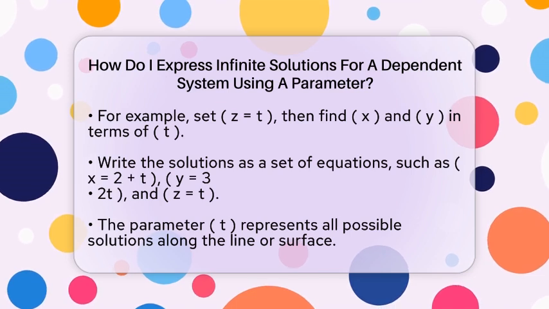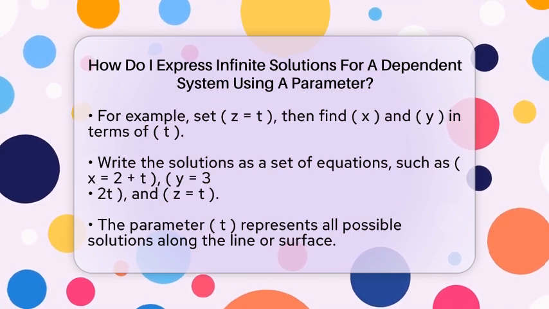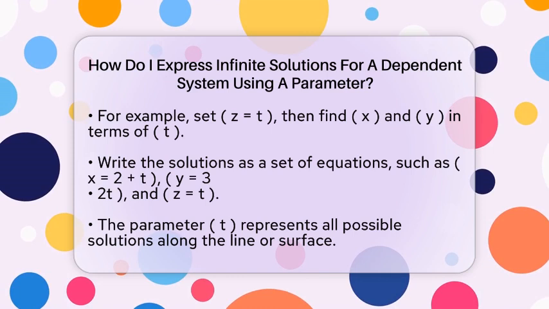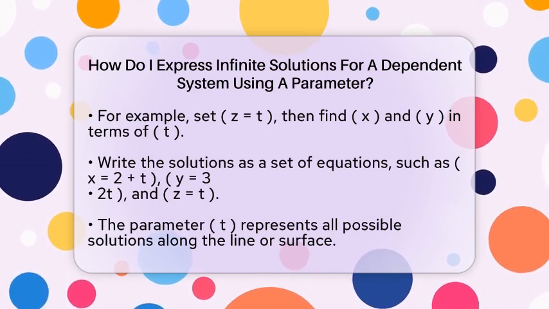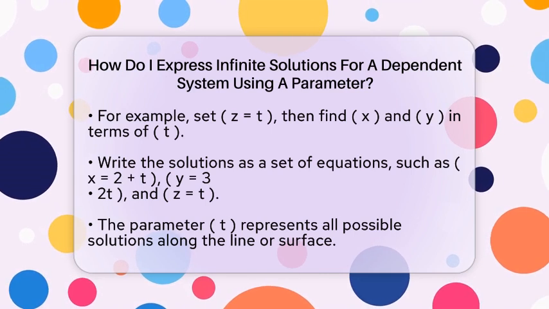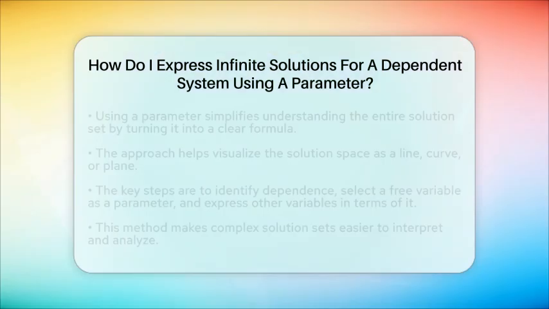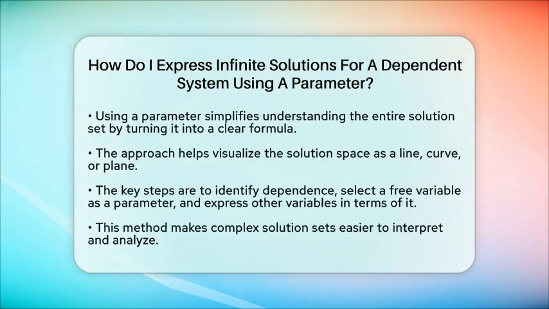For example, if you have a system of three equations with three variables, and after simplifying, only two equations remain as independent, then one variable is free. Setting that free variable equal to t, you solve for the other two variables in terms of t. The result is a parametric description that covers all solutions.